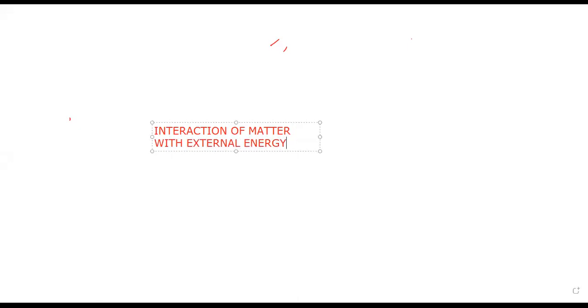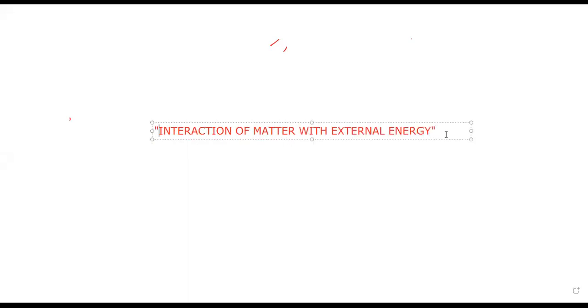So this interaction of matter with external energy undergoes three ways. What are they? One is absorption.